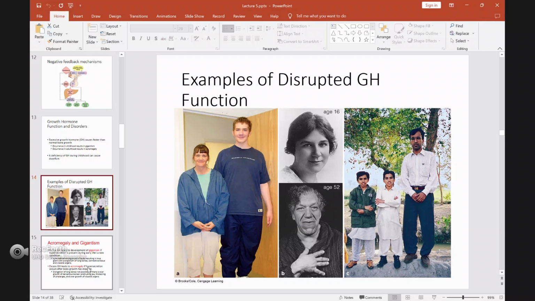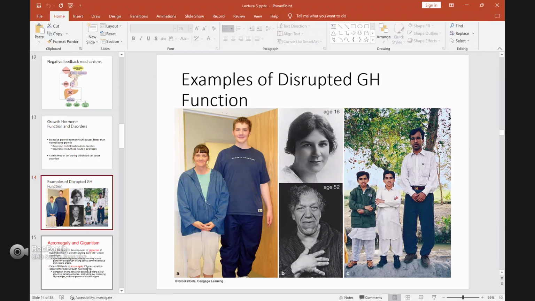This is because the boy has excessive growth hormone during childhood, so he experienced gigantism. He grew faster compared to his sister, and you can see he is taller and bigger. This is an example of gigantism.